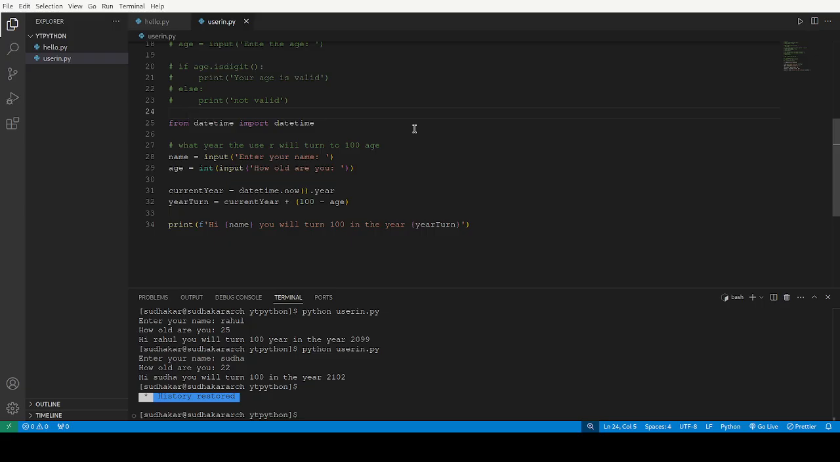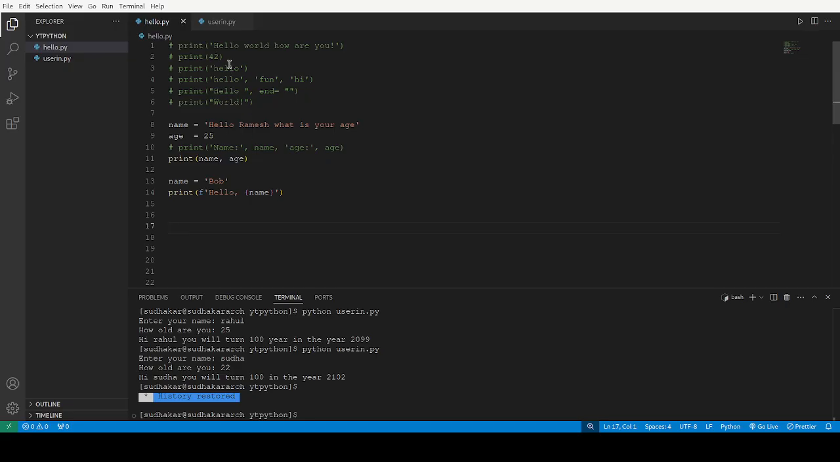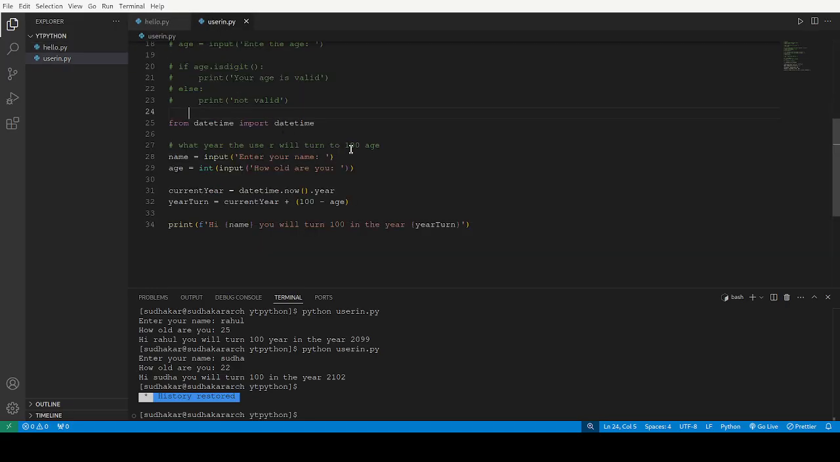As the Python playlist was going on, first we had studied about the print functions, and next we had studied about the input functions. To know detail about these all, you can visit the Python playlist, and the videos are available on the Sudhakar Codeverse YouTube channel.